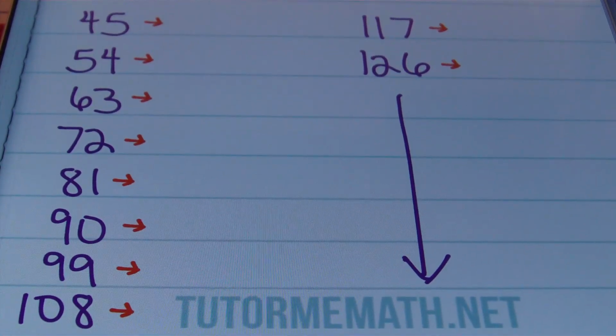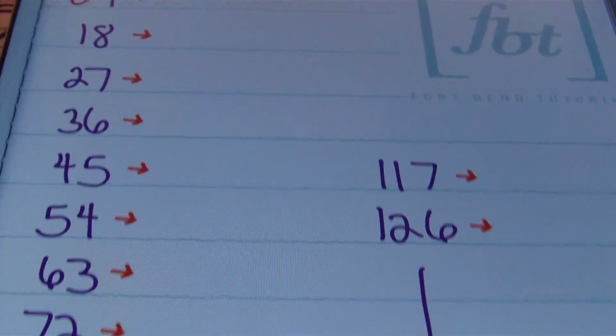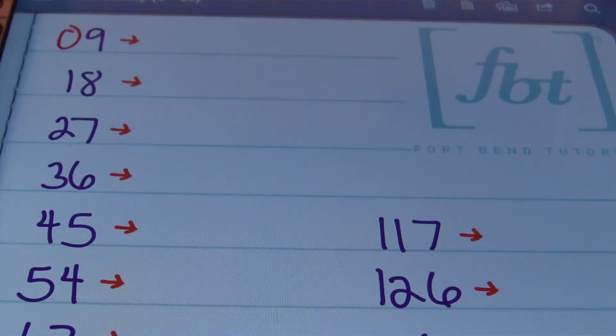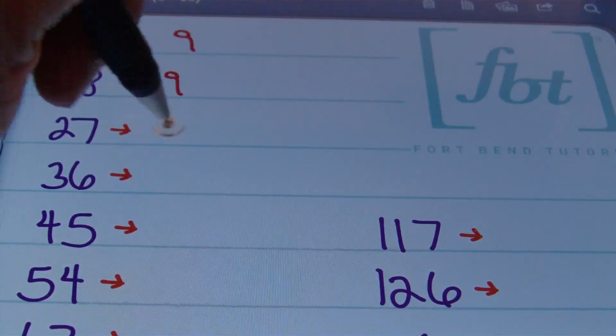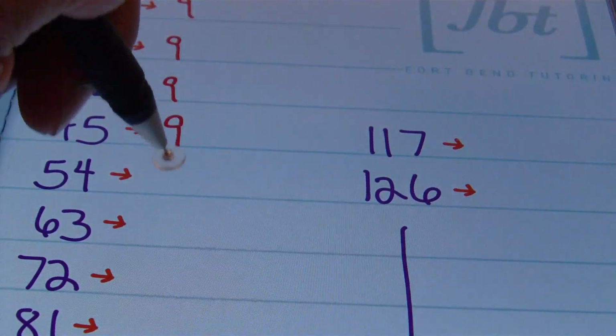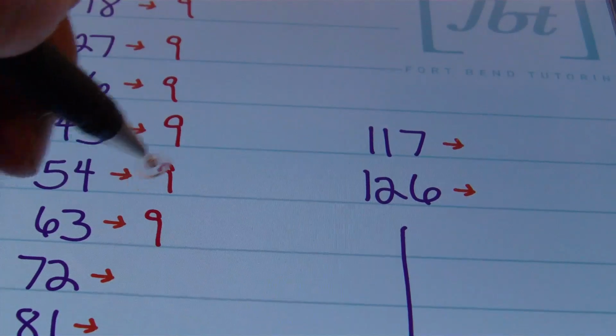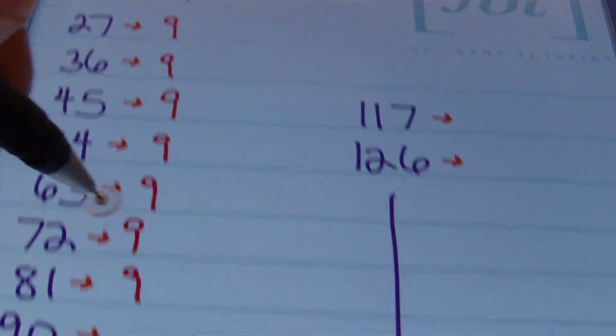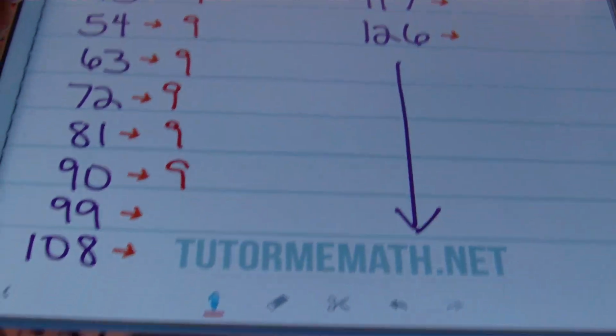Well, that's really not what I wanted to show you. What I really wanted to show you is the fact that all my life up until this point, I didn't recognize that these numbers add to 9. It is crazy. 0 plus 9 is 9. 1 plus 8, 9. 2 plus 7 is 9. 3 plus 6 is 9. 4 plus 5 is 9. 5 plus 4 is 9. 6 plus 3 is 9. 7 plus 2, 9. This one is actually 18 coming up.